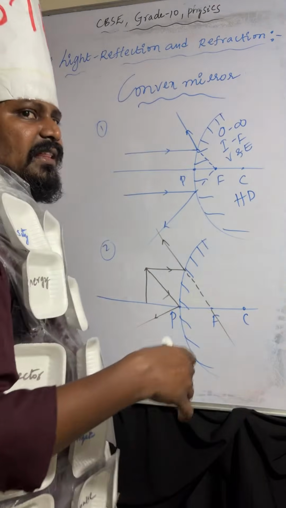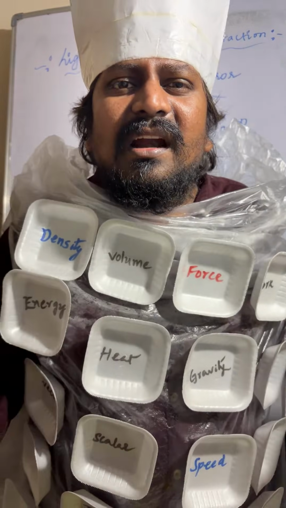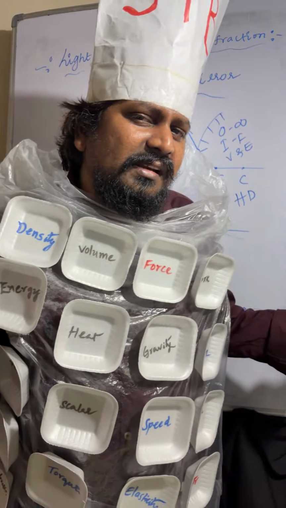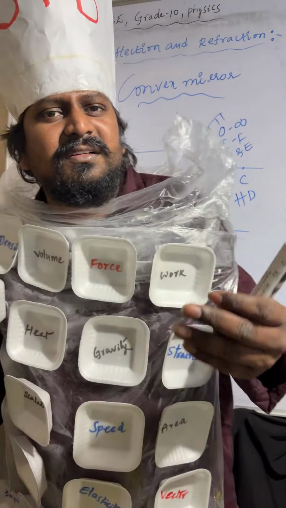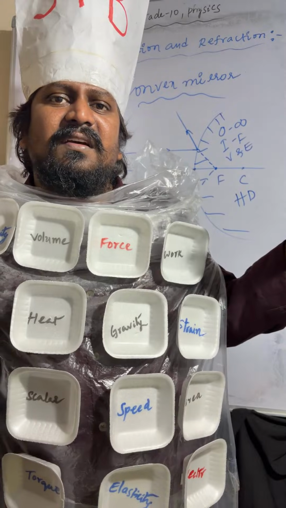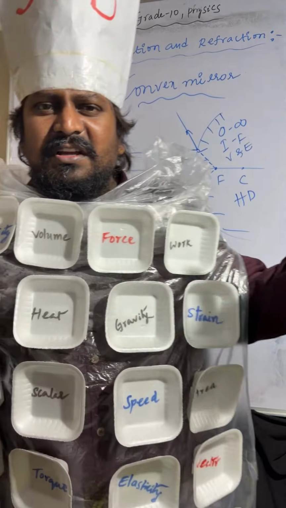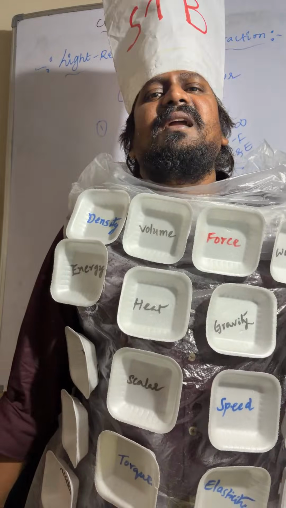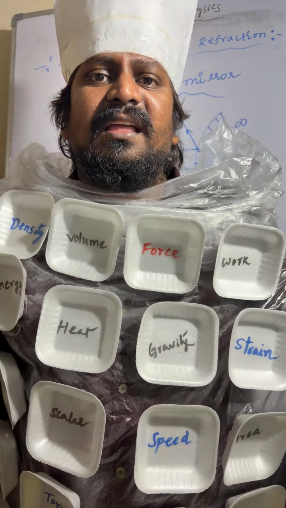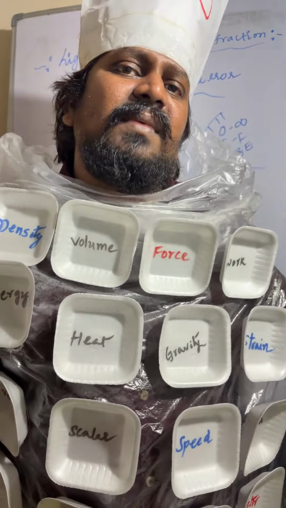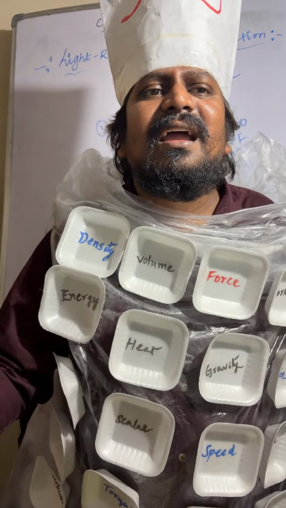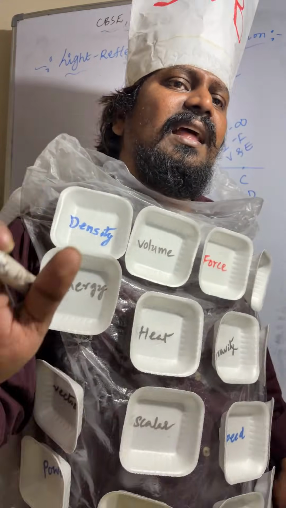If you extend these light rays, the extended reflected light rays meet between P and F. There the image is forming. What is the nature of the image? Virtual and erect.